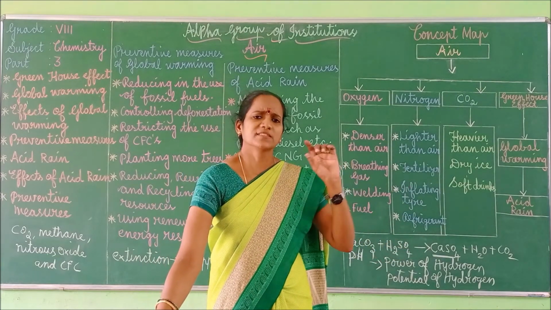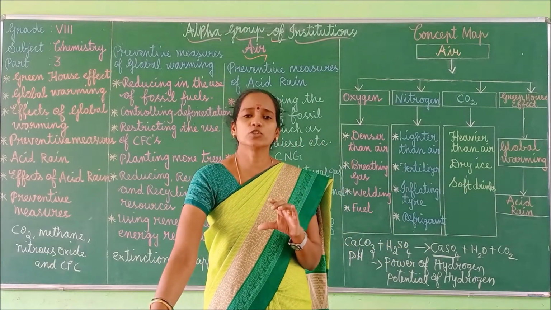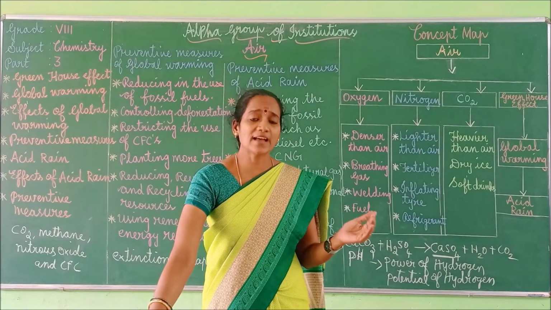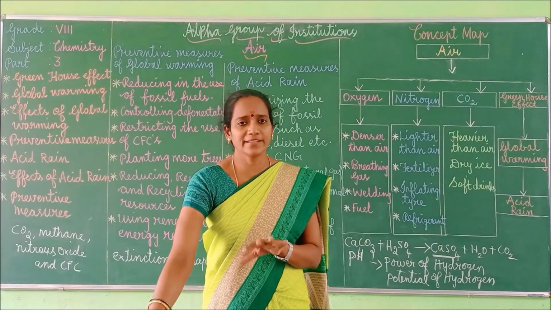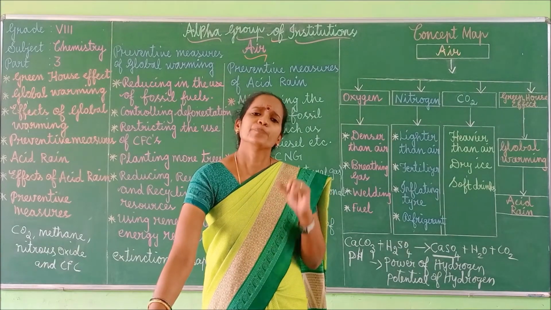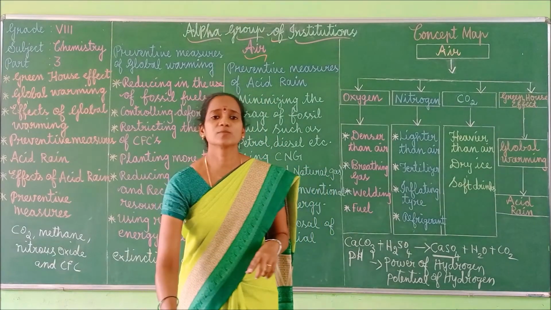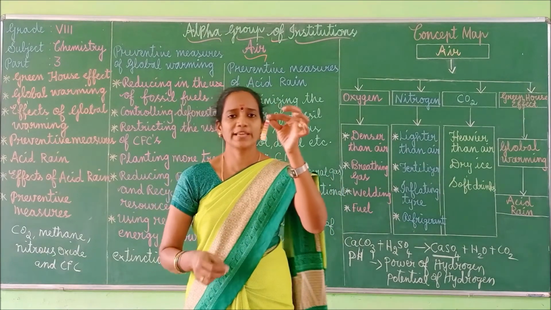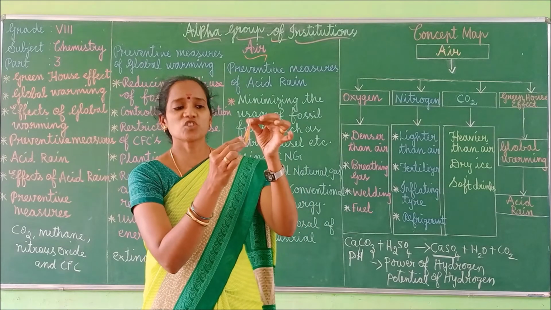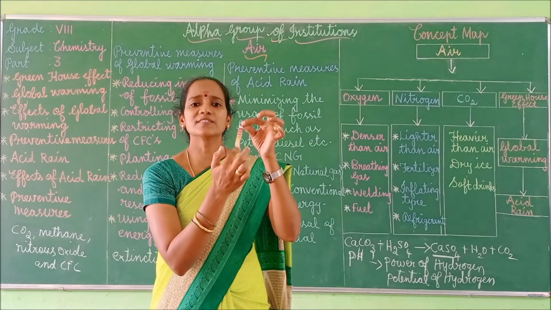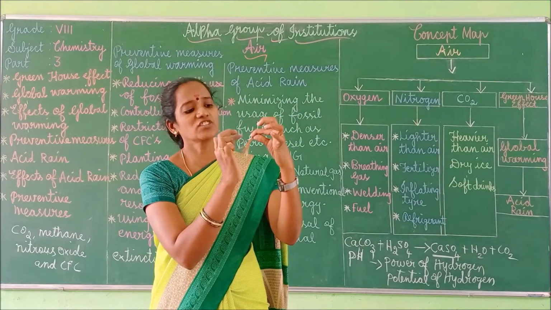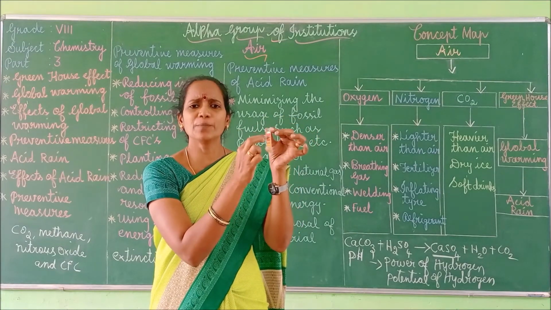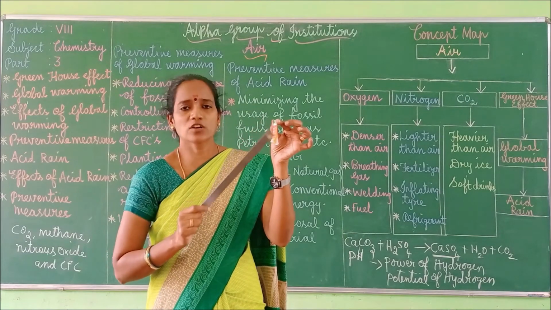Okay, so this scale is used to identify whether the given solution is acidic or basic or alkaline in nature. Nowadays, pH indicator solution as well as pH paper is used. Look at this one, this is a pH paper. It's a strip of paper and different colors are given. The pH range starts from 1 to 14, and for each and every pH, different colors are given.